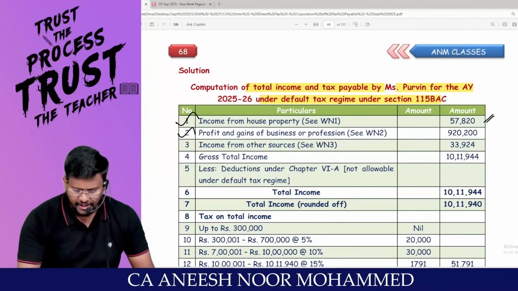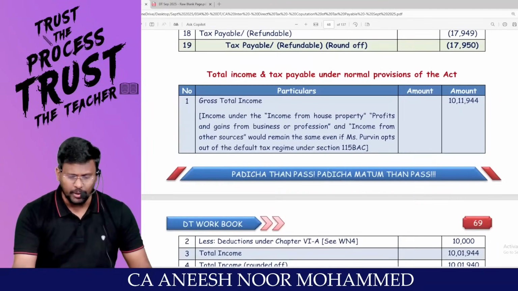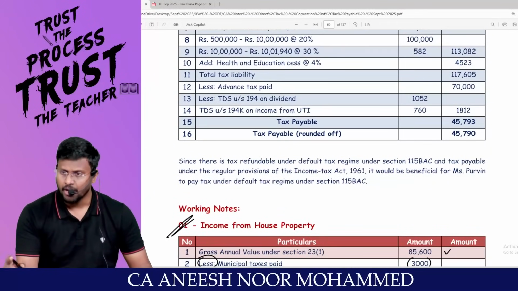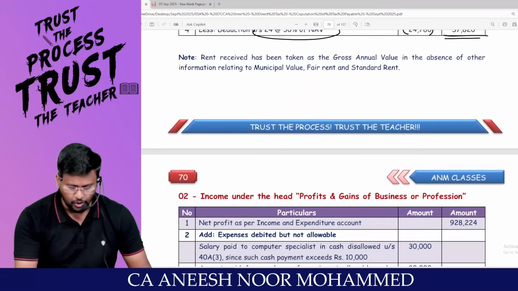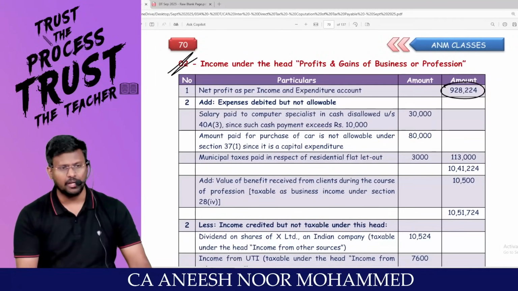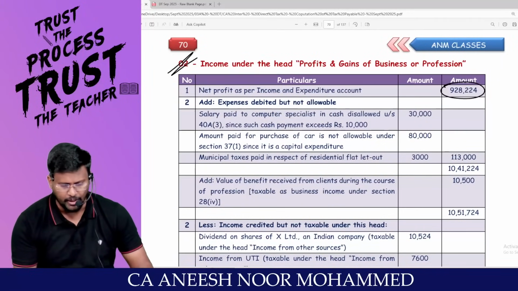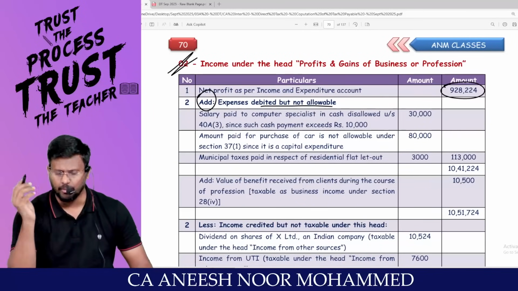Coming to profits and gains of business or profession, I have to start with net profit. All the impurities debited to the P&L account should be added back. All the other heads of income credited to the P&L account should be reduced. I have to find out the PGBP. What is the net profit as per P&L account? 9,28,224. Add expenses debited but not allowable.